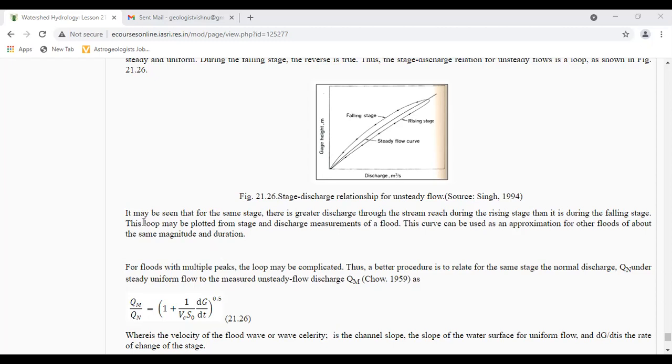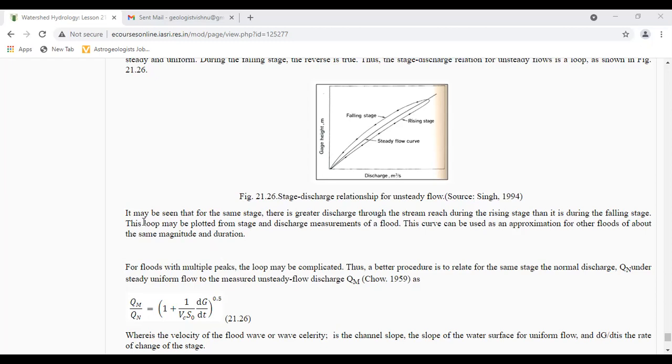There are many methods of extending the rating curve and only three methods that are widely used are described here. Logarithmic method. In this method, an equation of the form Q is equal to K into (y minus a) to the power of b is assumed to be an appropriate fit between the discharge Q and the stage in the river y.